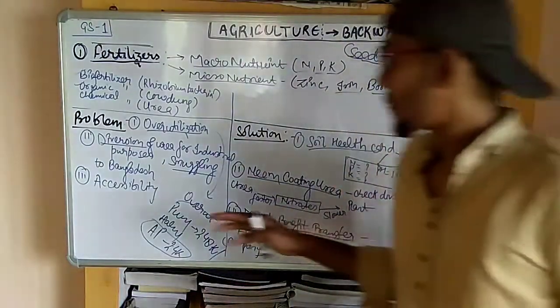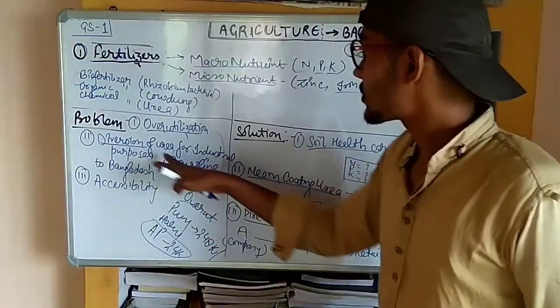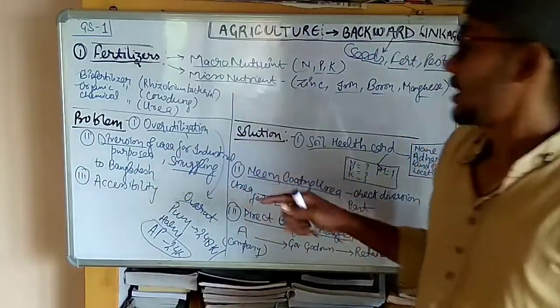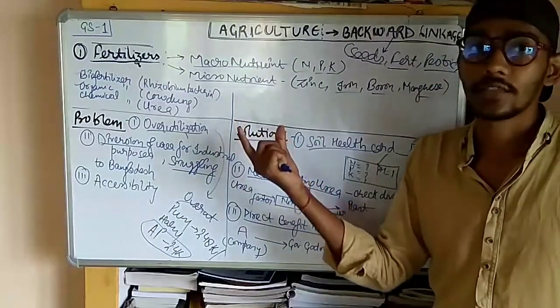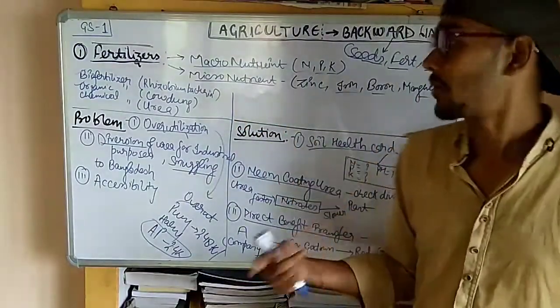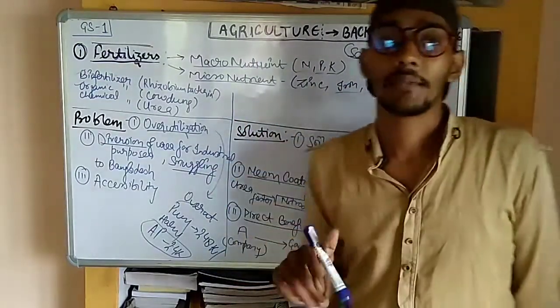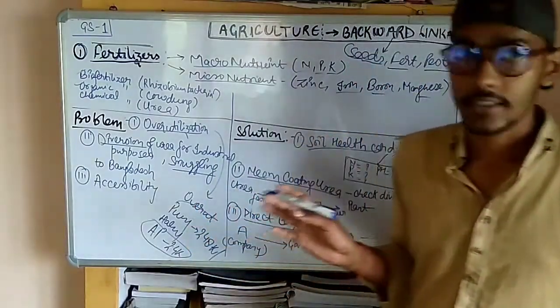The second problem is the diversion of urea for industrial purposes. We know that this is a sector which is very much needed by the farmer. So the government provides a large subsidy to the farmers to increase the fertility.